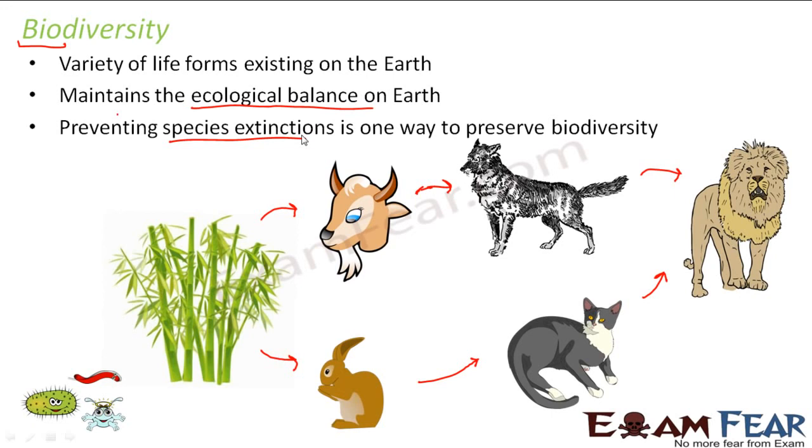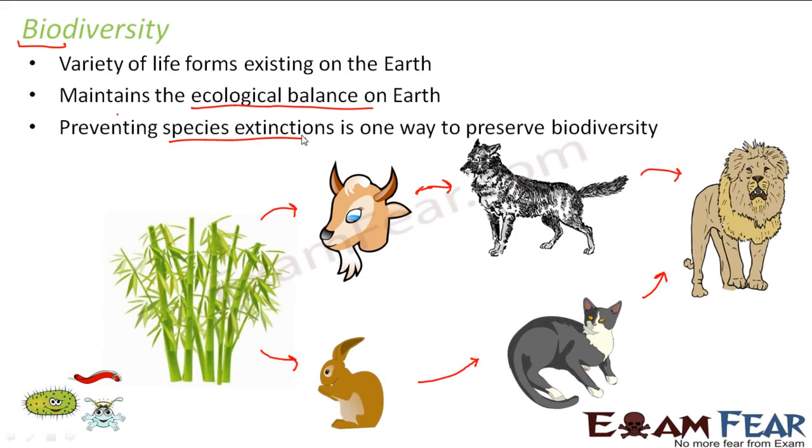There are some other animals which are on the verge of extinction. That means they are already very few in number. So people say that we should try to preserve them. How can we preserve them? By not killing them. Many people have this hobby of hunting, and with that the number of animals keeps reducing.